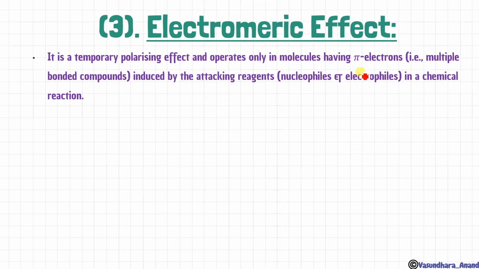This is pi electrons. There is detail in this electromeric effect that I will tell you in class 12th. There is a video for that, so you have to watch if you want to know extra things. Okay, so only in molecules having pi electrons, that is multiple bonded compounds, it is induced by the attacking reagent. Here the attacking reagent will decide whether the group is showing plus E effect or minus E effect. Okay, so let's see how to do it.